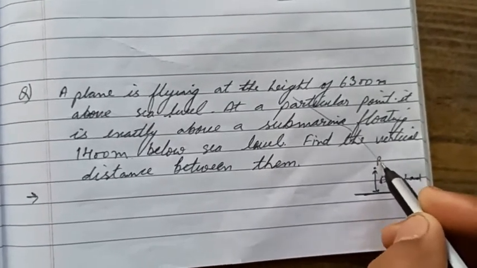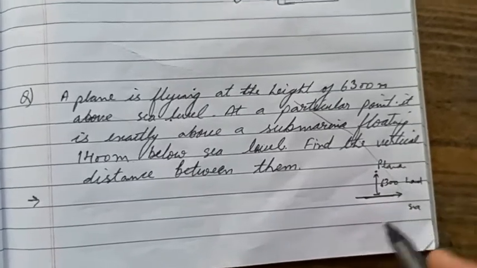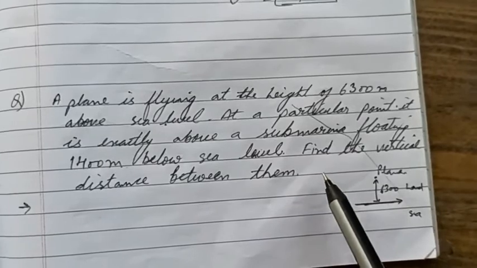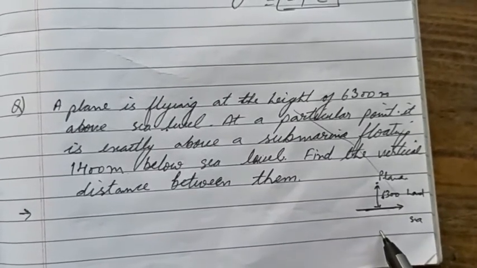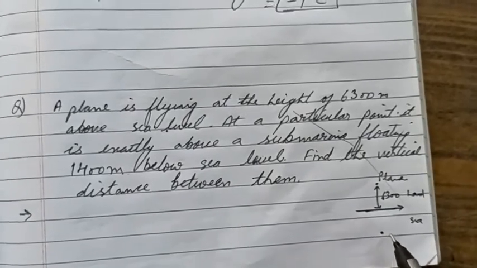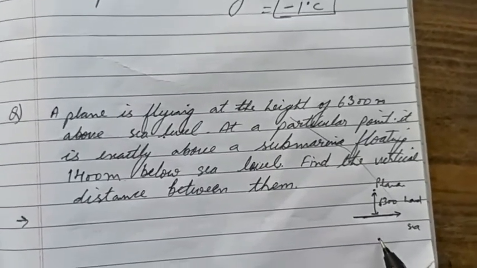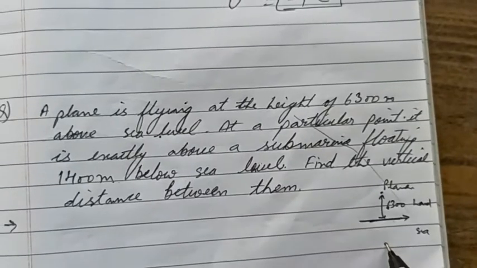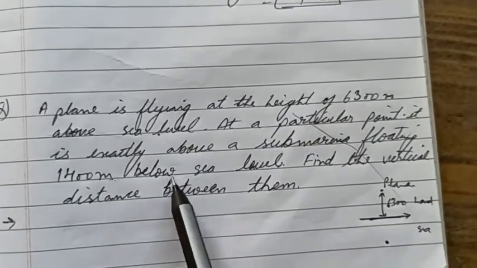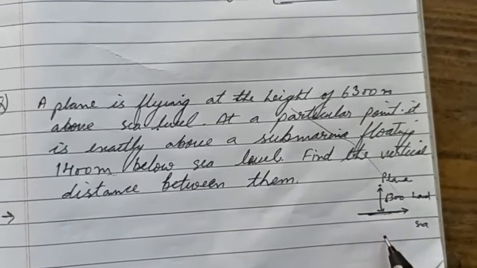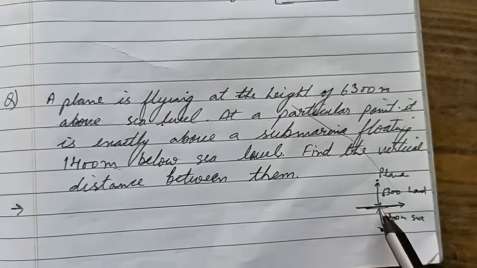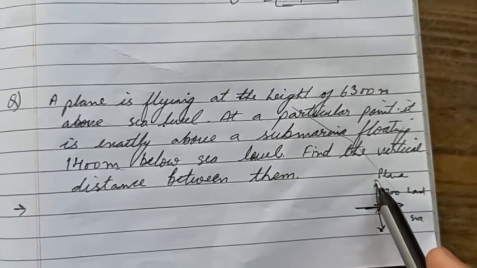So what's the height? 6,300 meter. Plane यहाँ पर है. Clear? And एक submarine. Submarine you already know. Floating ship or floating vessel which floats below the sea. Clear? Which floats under the sea. Or inside the sea you can say. Sorry. Floating vessel which floats inside the sea. Now submarine is 1400 meter below sea level. समुद्र के लेवल से 1400 मीटर नीचे. तो it came here 1400 meter below sea level. इससे नीचे 1400. इससे ऊपर plane 6,300.